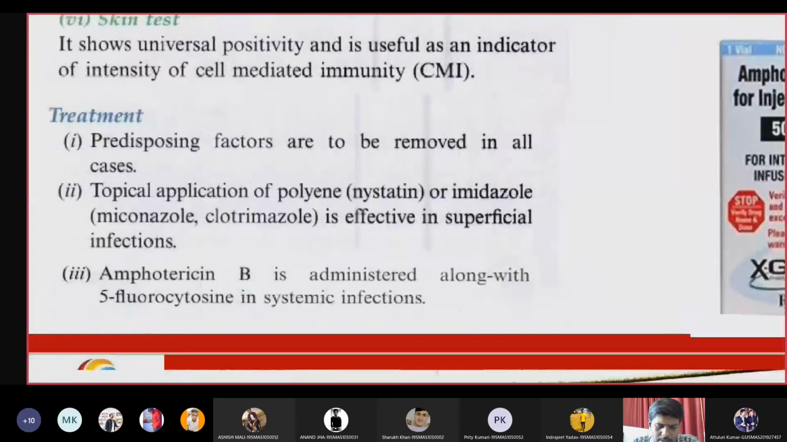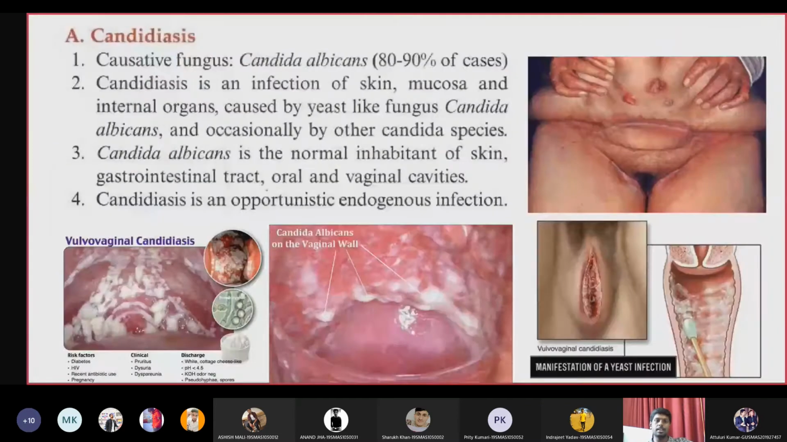Any doubts in Candida, students? Do you need any clarifications? Candida is treatable. It is curable. It is not so serious until it becomes a fatal infection. Okay, fine. So now I'm moving forward to the next topic.